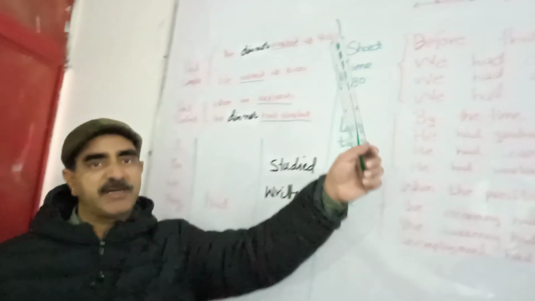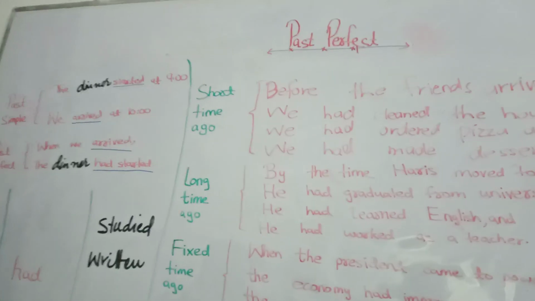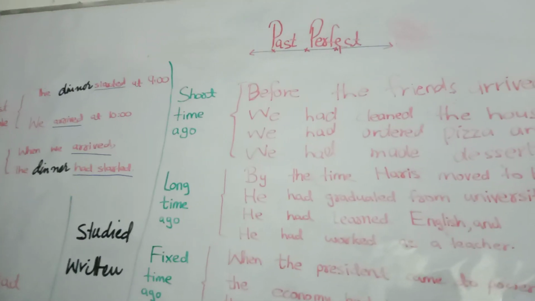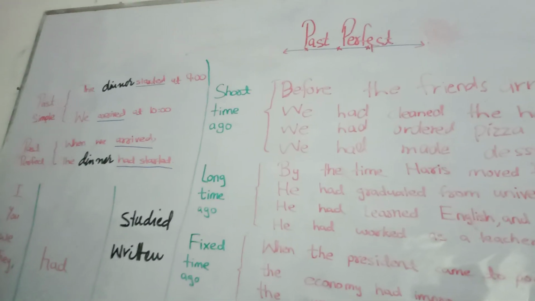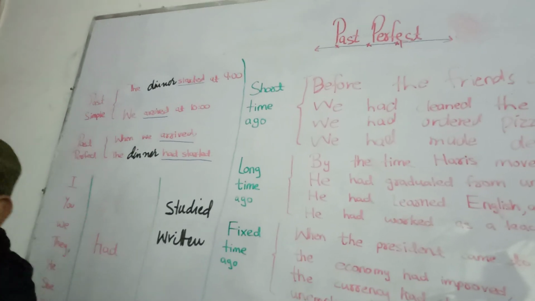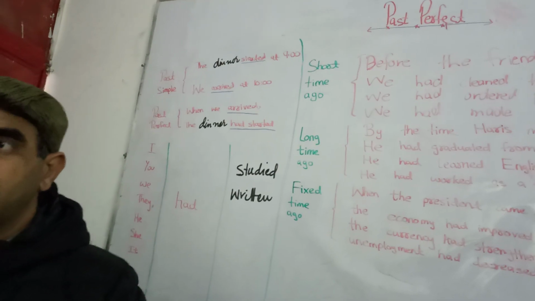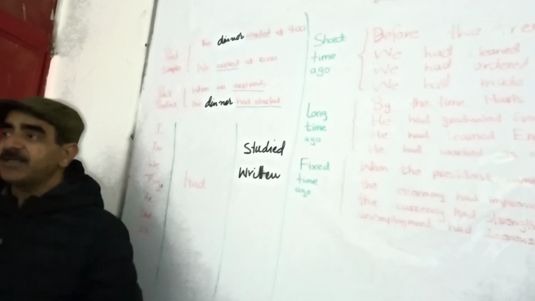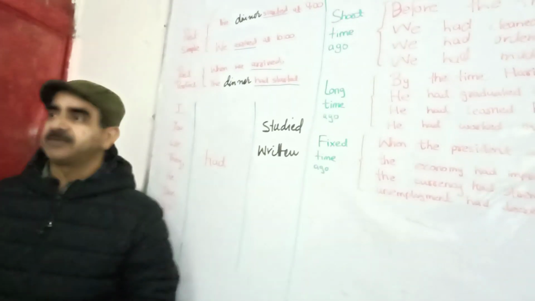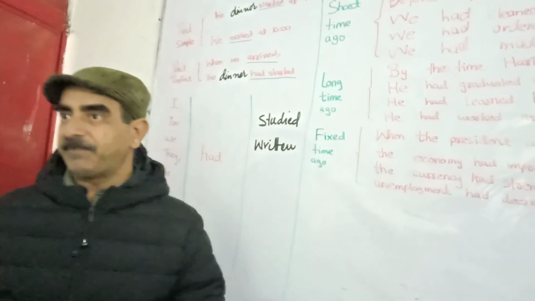Today we'll study past perfect tense. Let's define the past perfect tense. What is past perfect tense? Something that happened earlier in the past, that is called past perfect tense. Okay? Something that happened later in the past, that is called past simple.